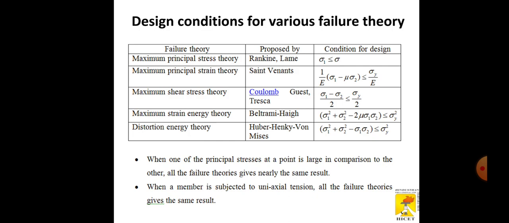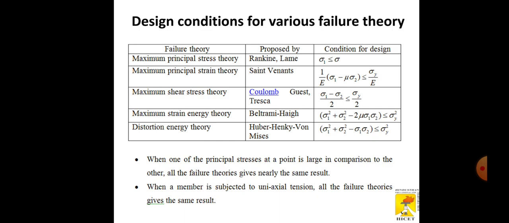It was proposed by Coulomb, Guest, or Tresca. The condition for design is (sigma 1 minus sigma 2) divided by 2 less than or equal to sigma y by 2. The maximum strain energy theory was proposed by Beltrami and Haigh. The condition for the design equation is sigma 1 square plus sigma 2 square minus 2 mu sigma 1 sigma 2 less than or equal to sigma y square. The distortion energy theory was proposed by Huber-Hencky or von Mises, and the condition for design is sigma 1 square plus sigma 2 square minus sigma 1 sigma 2 less than or equal to sigma y square.